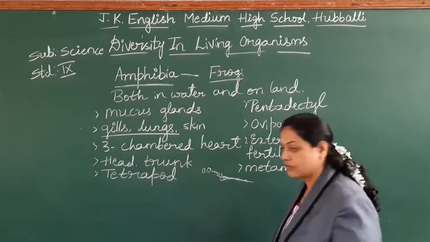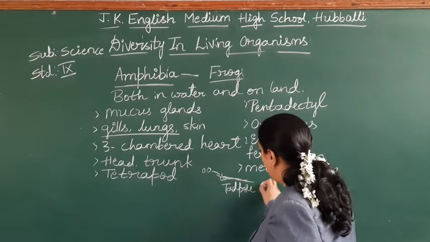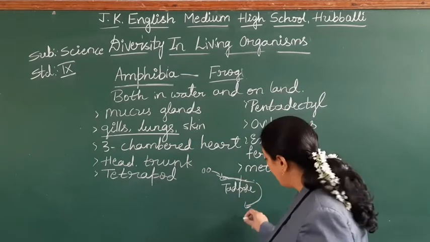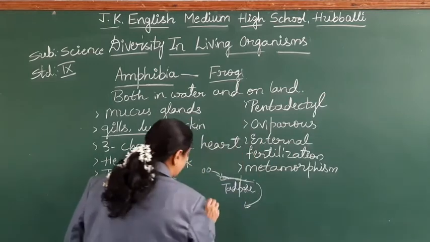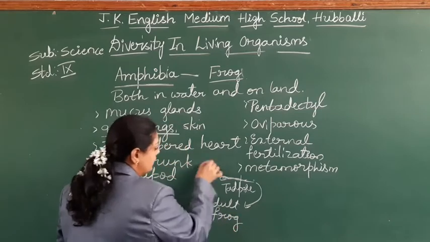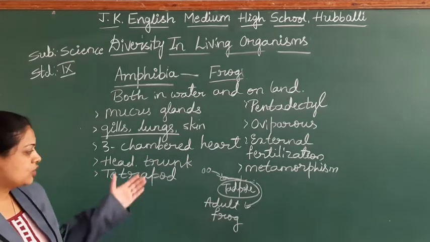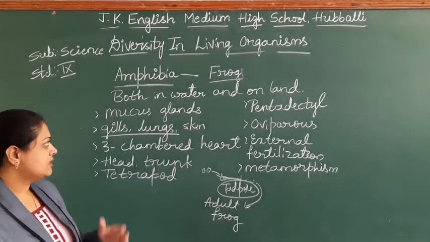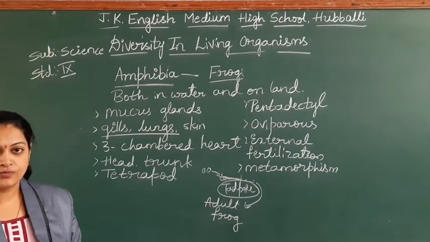Like this it looks, this is called the tadpole. In the path of development, the tadpole will lose its tail and grow as an adult frog. So in the developmental stage, you find an extra one, that is the presence of the tadpole. This is called metamorphosis. These special features we can find in the class Amphibia.